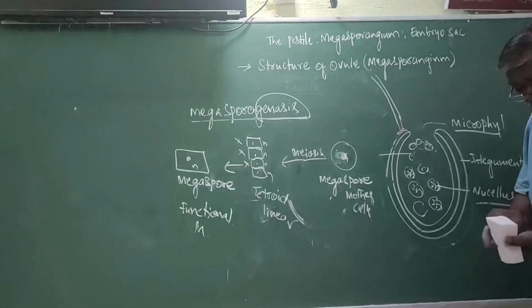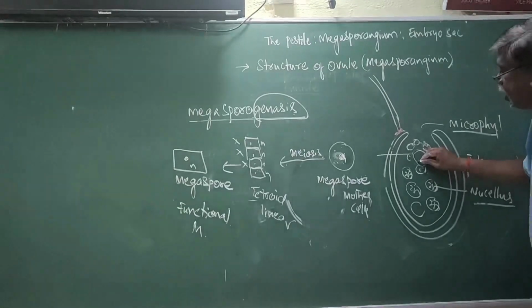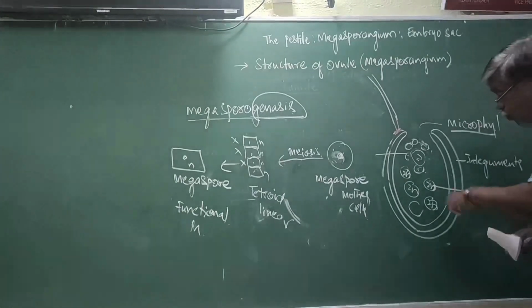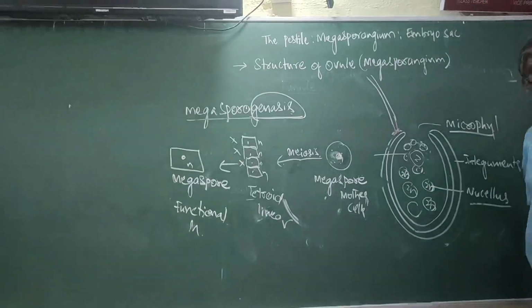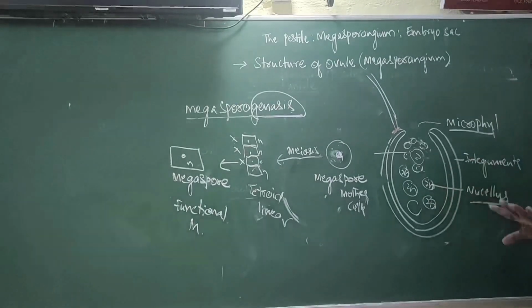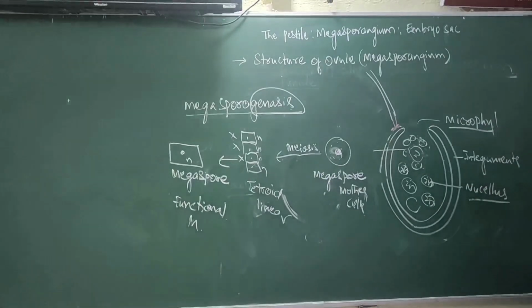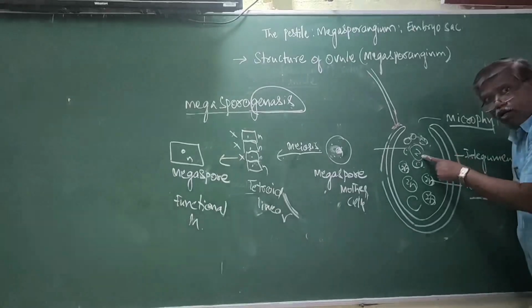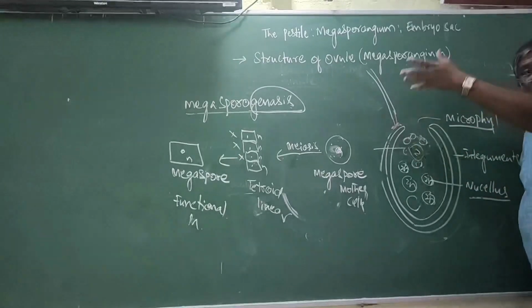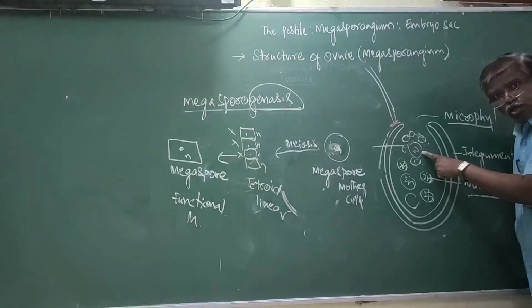Now today it is megaspore. What is the primary megaspore? What about the remaining cells? The remaining cells are diploid, also called nucellus. They act as nourishment food for the megaspore and developing embryosac. Now this is about megaspore.